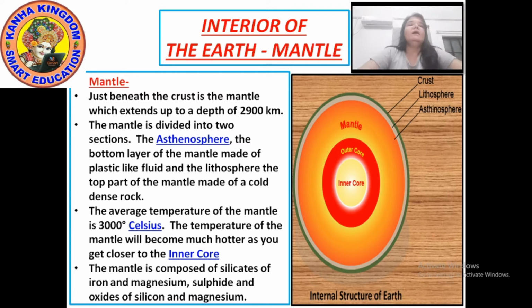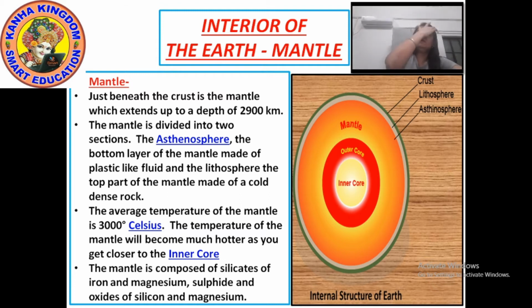The average temperature of the mantle is 3000 degrees Celsius, and it becomes much hotter as you go closer to the inner core.